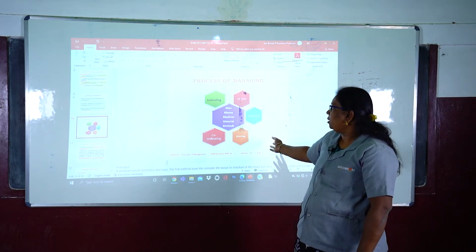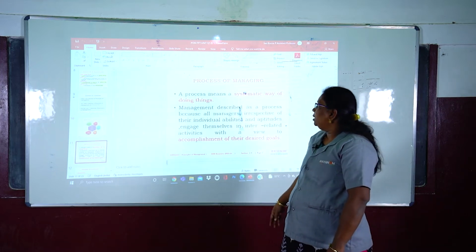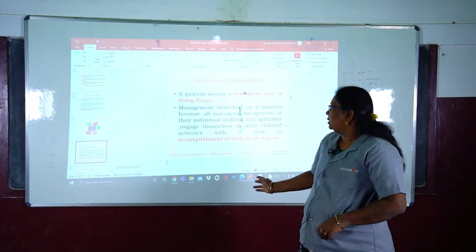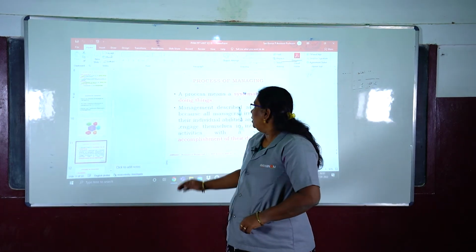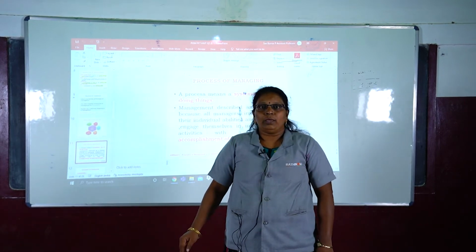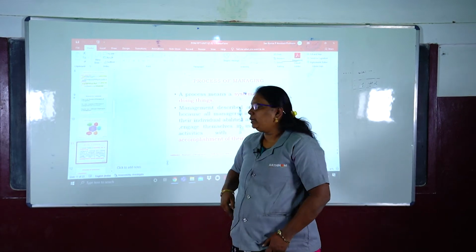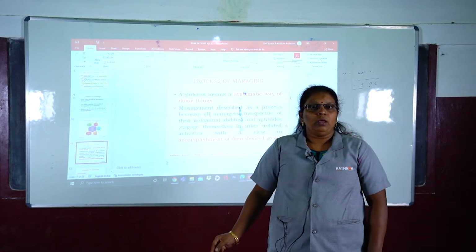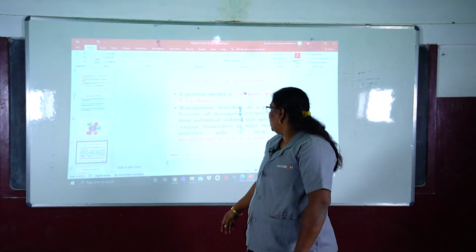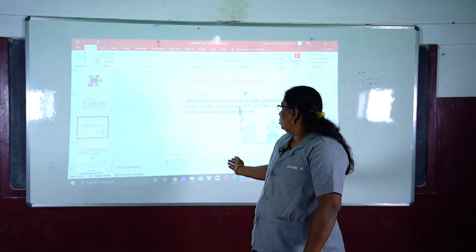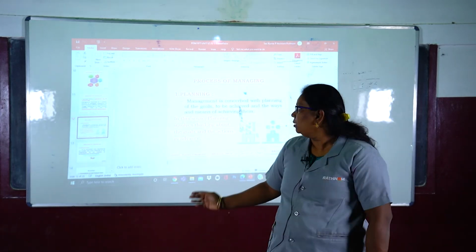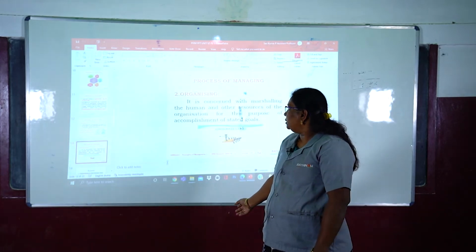Okay, so now we are going to see the planning function. Planning is a process of systematically doing things. Management is described as the process of using all those individual abilities and capabilities that we have in our functions. Next we are seeing the goals and achievements, which we also have to consider in our planning process.